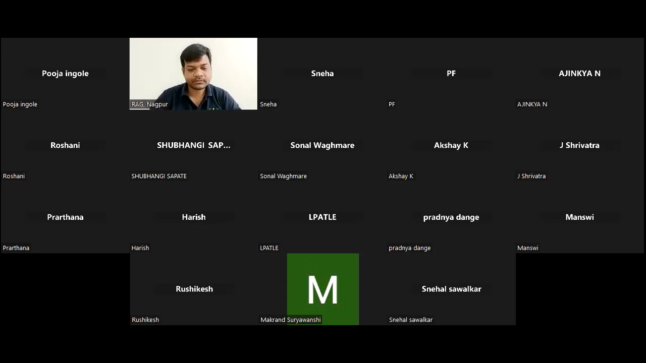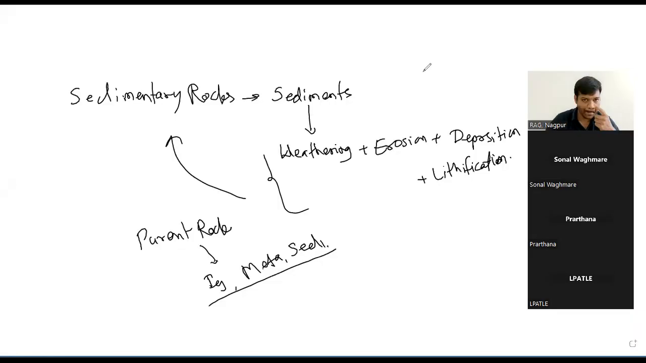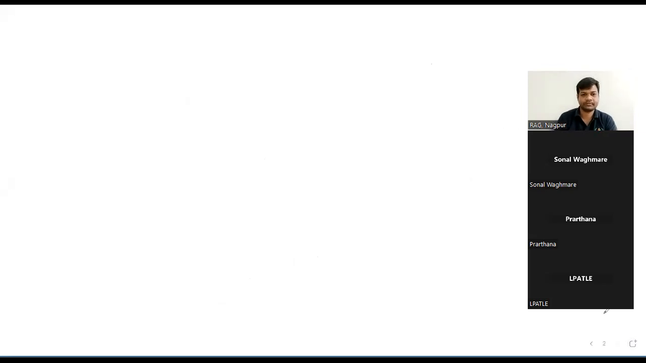So the groundwater potential of these clastic rocks is highest because you have come across the concept of porosity. What is porosity? Can anybody tell me? Porosity is the number of voids or pore spaces per unit volume.